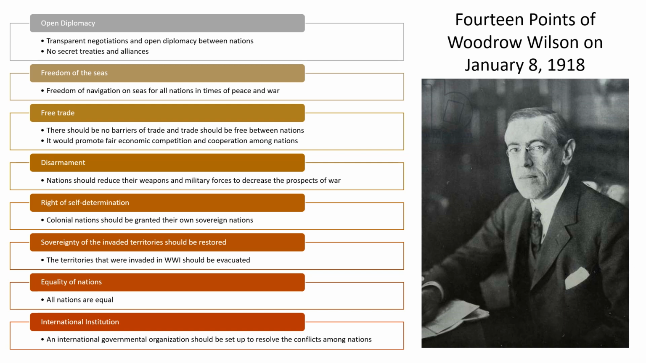Then free trade. There should be no barriers to trade, and trade should be free between nations. It would promote fair economic competition and cooperation among nations. I've explained this concept of free trade in the lecture on liberalism, and we all know how this free trade unites people, and how this free trade is actually a medicine of war.